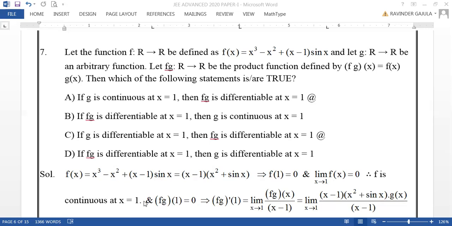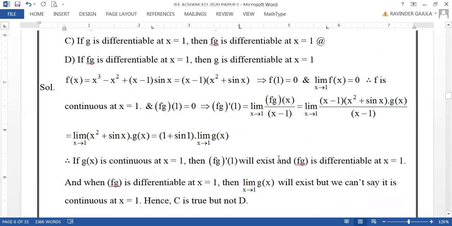And because f of 1 is 0, fg of 1 will be also 0, where g of x is an arbitrary function. Then fg of 1 is what? f of 1 into g of 1. And because f of 1 is 0, whatever g of 1 is, fg of 1 will be 0. And then let us see what is fg dash 1, the derivative of fg at x equal to 1. So how will we define fg dash 1?